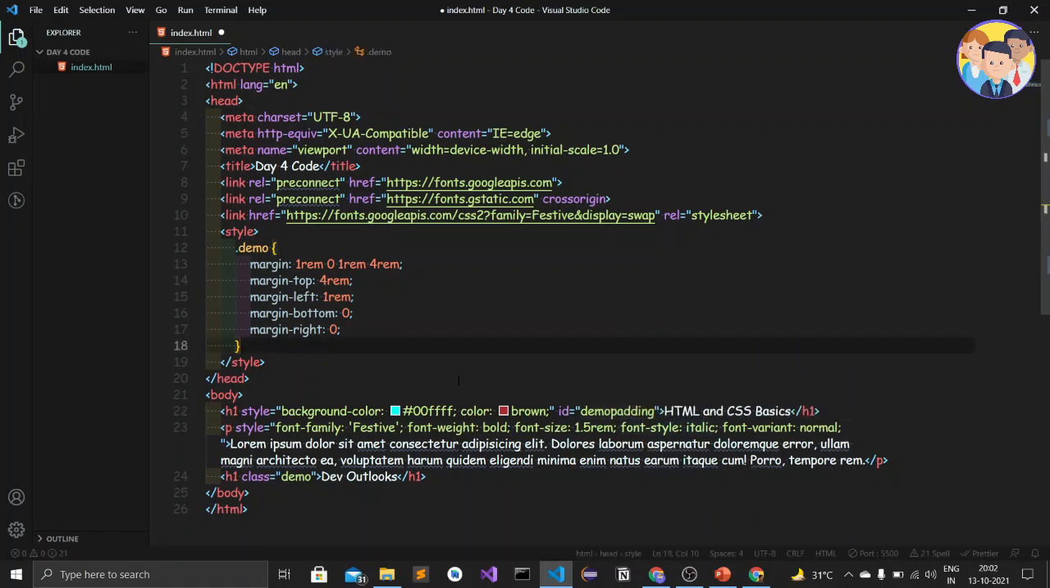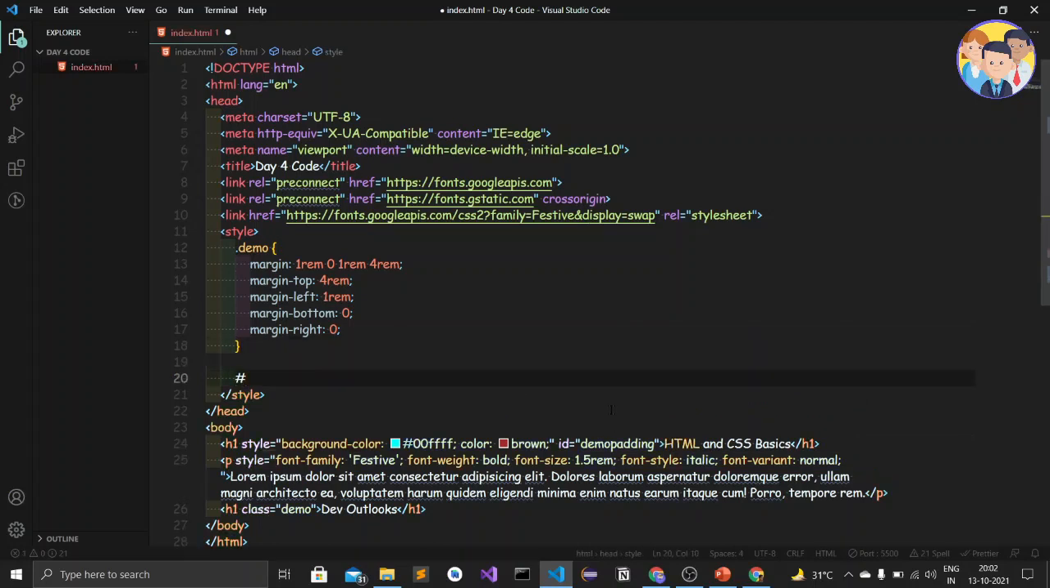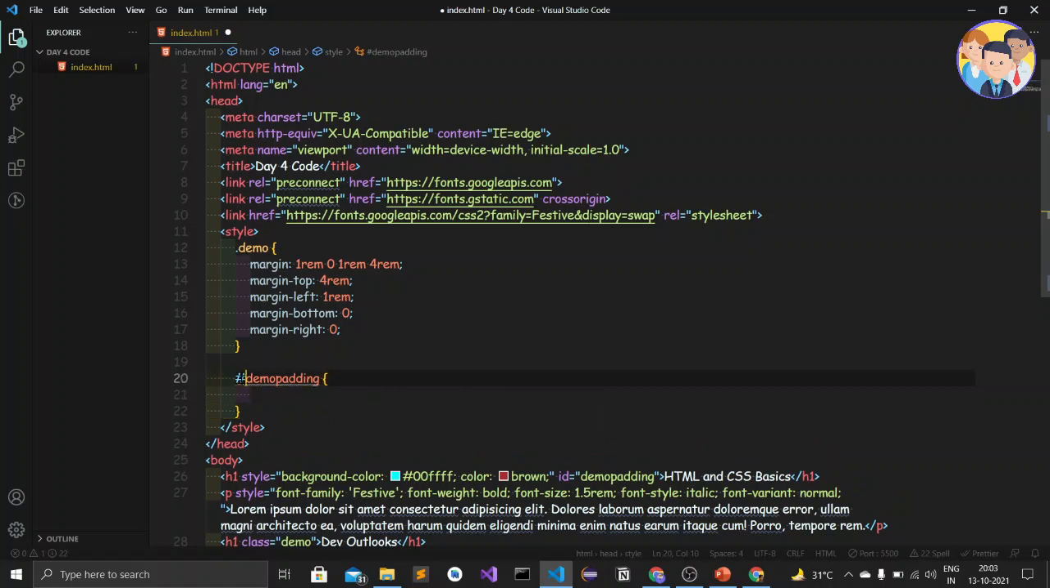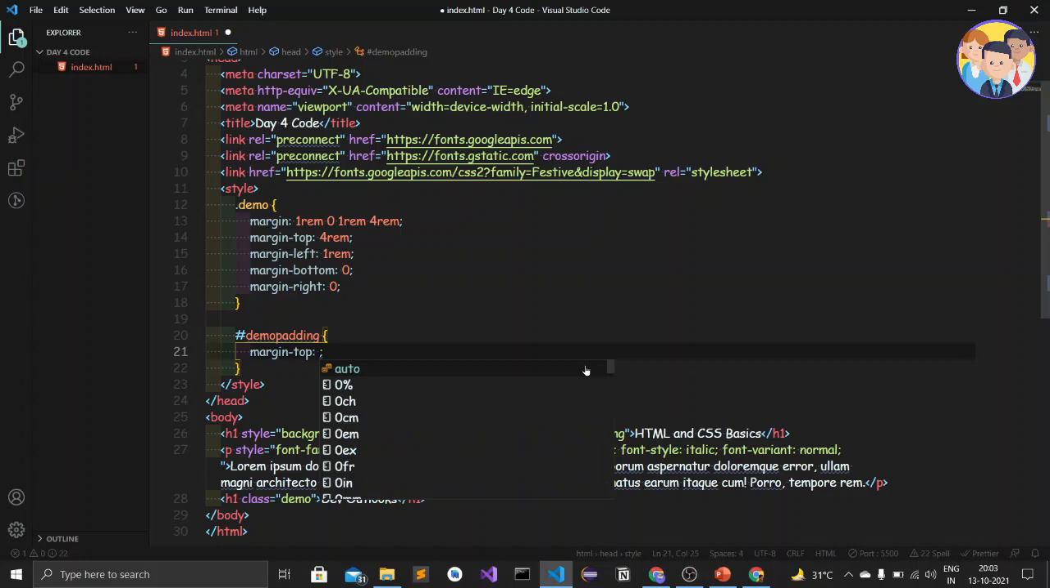So I will just press Control C for this, and down here I'll add a hashtag, and then paste the demo padding. Then the curly braces, and hit enter. So for an ID, to select it in CSS, we just use a hashtag. And in JavaScript also we use a hashtag before the ID name. So let us give, what are we giving, yes, padding. Let's first give the margin top. Margin top as 2 rem. Let's see how it looks.